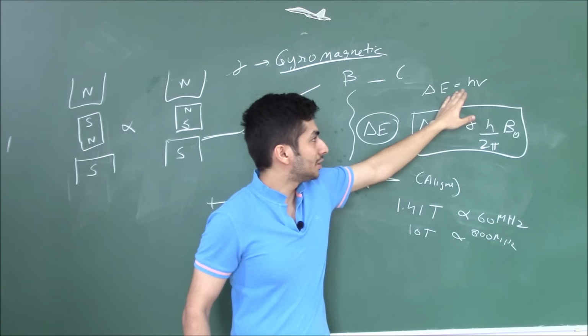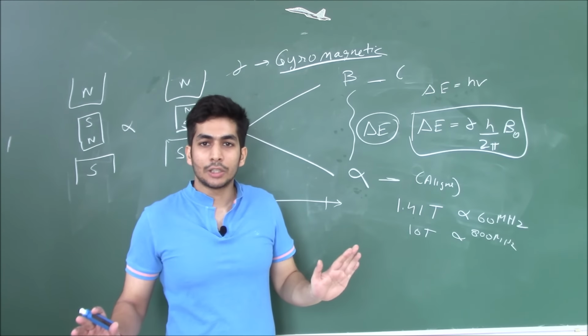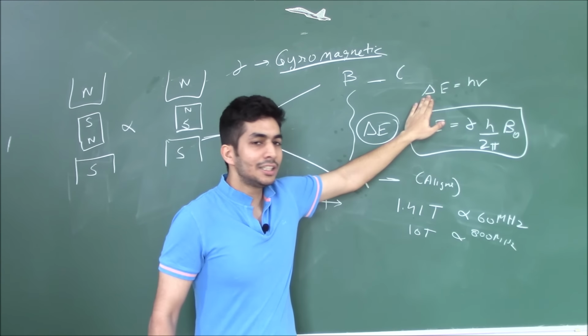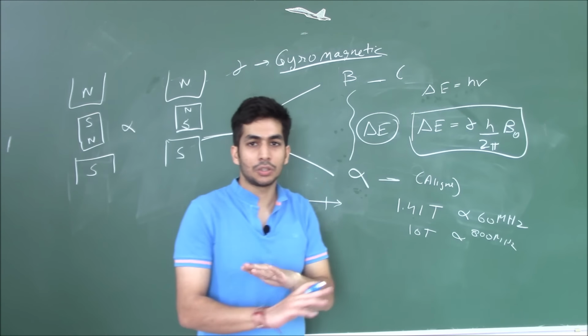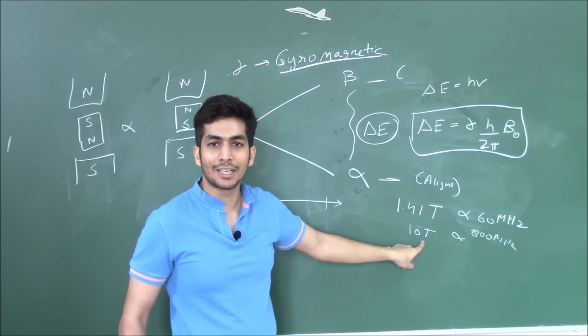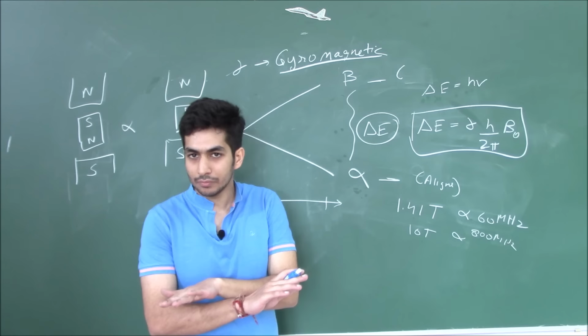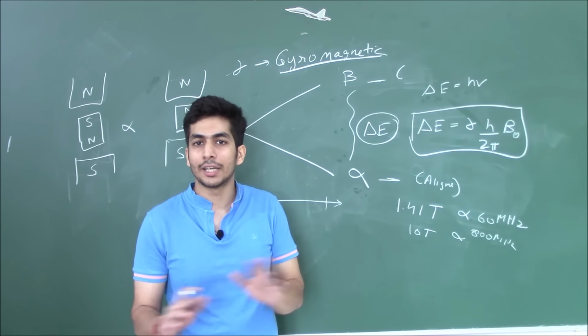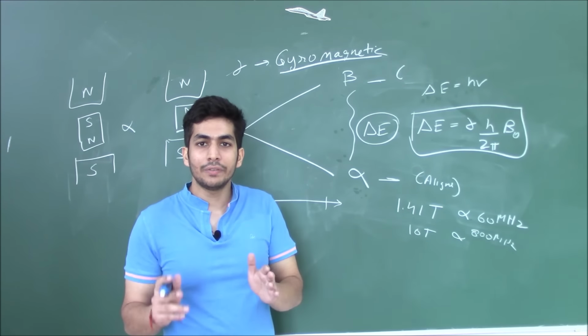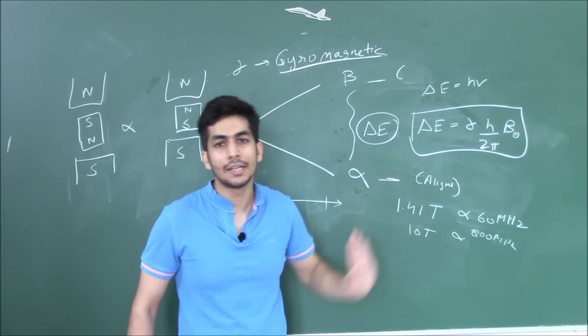That is, this frequency is equal to the energy gap. If this frequency is more, your resonance will not happen. Similarly, if this delta E is more and your frequency is less, resonance will not happen. That means if I am using 10 Tesla worth of magnetic field, but I am only providing 60 megahertz, even then the resonance will not take place and we will not get a spectrum. So the only way that it works is both go hand in hand.